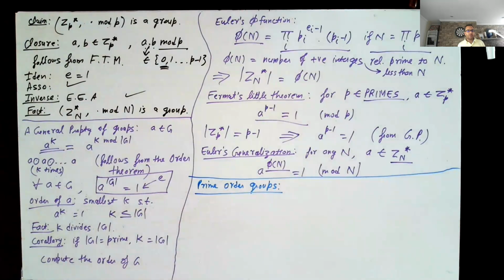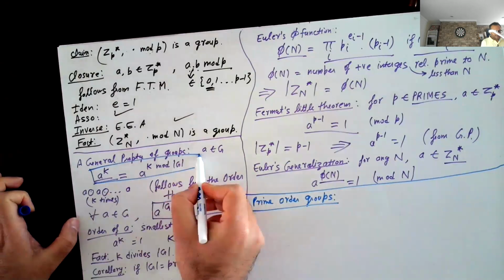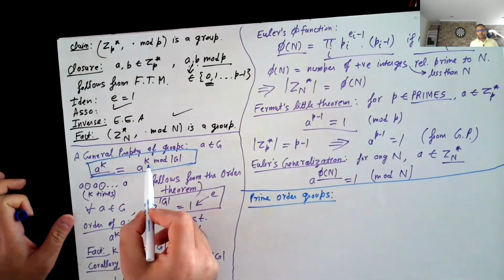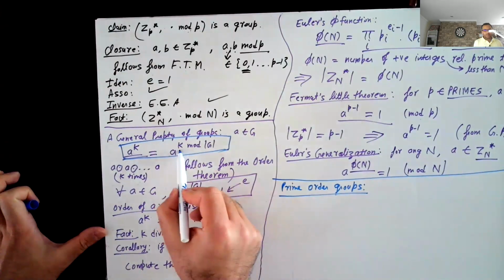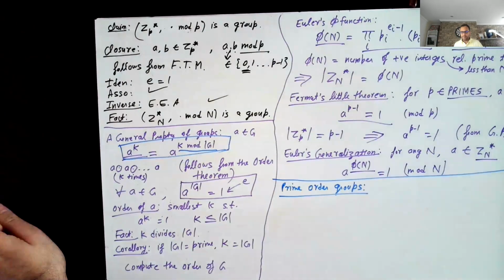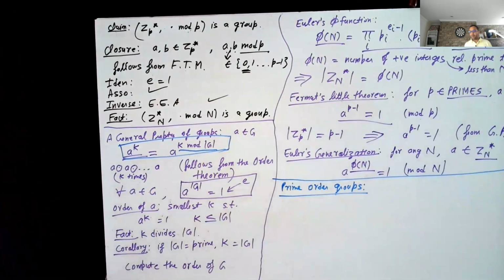Why do we want our group to be prime order? For that, let's come back to this general property. If you think about the exponent, it's really the exponent mod the order of the group. If the order of the group is prime, that means that it's really K mod prime, right? And we like to work modulus a prime. We like to work mod prime because there exists an inverse of every number mod prime.